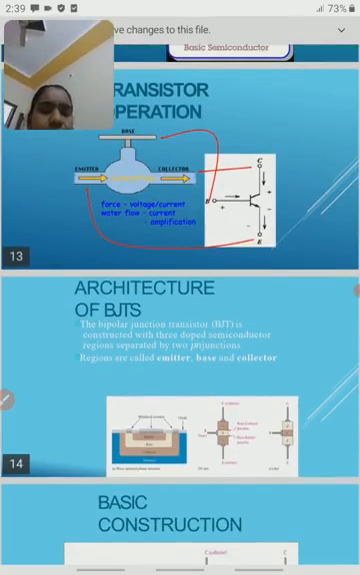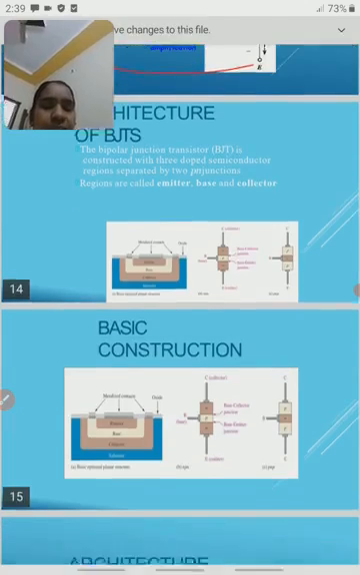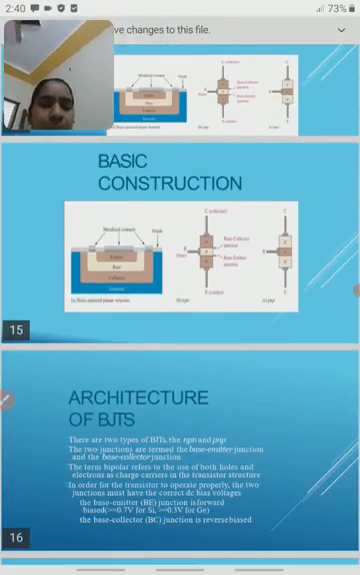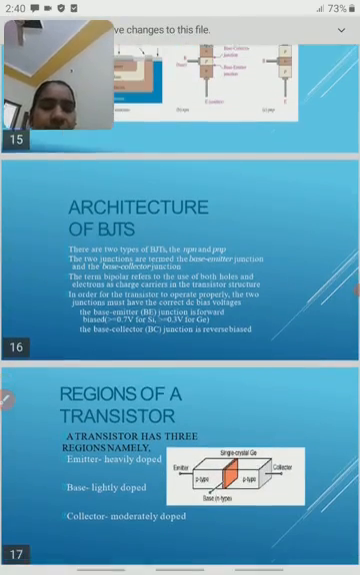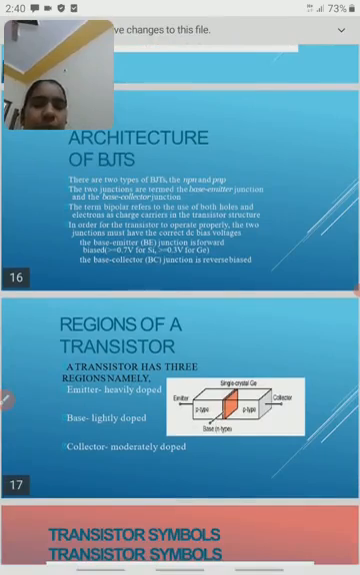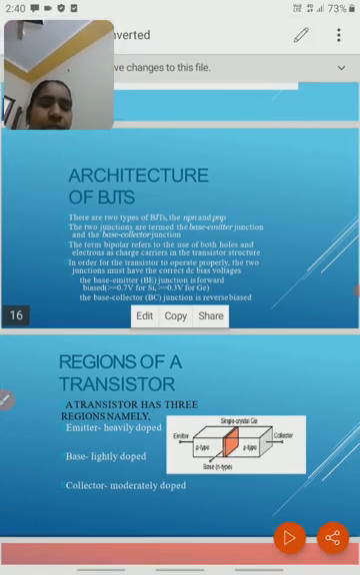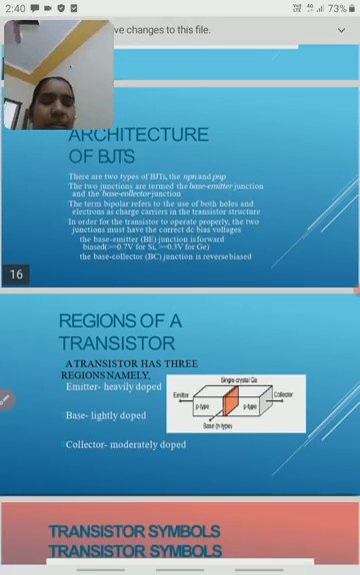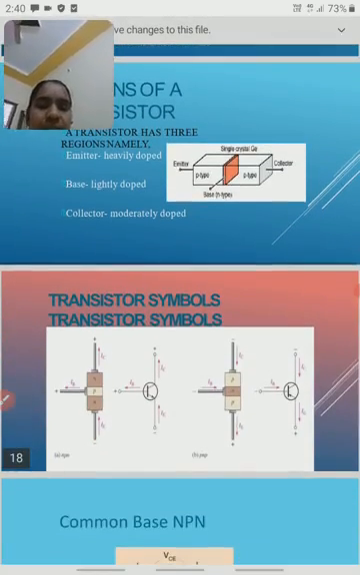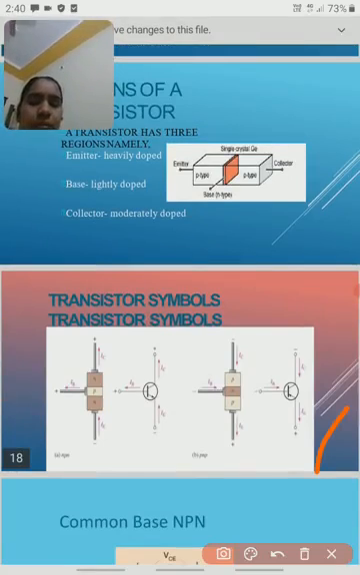Next, the architecture of the BJTs. Here these are the BJT symbols, the architecture of the PNP and NPN transistors, and the basic construction of the transistor. Already I explained to you, the emitter is heavily doped, the base is lightly doped, and the collector is moderately doped. This is a PNP transistor, so in between we have N material, sandwiched with the N material. These are the circuit symbols of the PNP and NPN transistors.